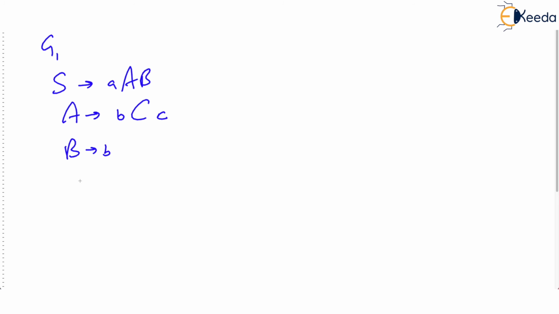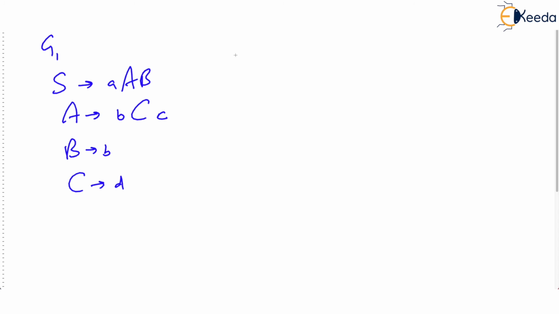Let's take one more example. Let's say I'm writing some arbitrary CFG. Let's say this is G1. Let's say S derives AAB, then A derives BCC, where this is capital C followed by small c. B derives BB, and let's say C derives D.